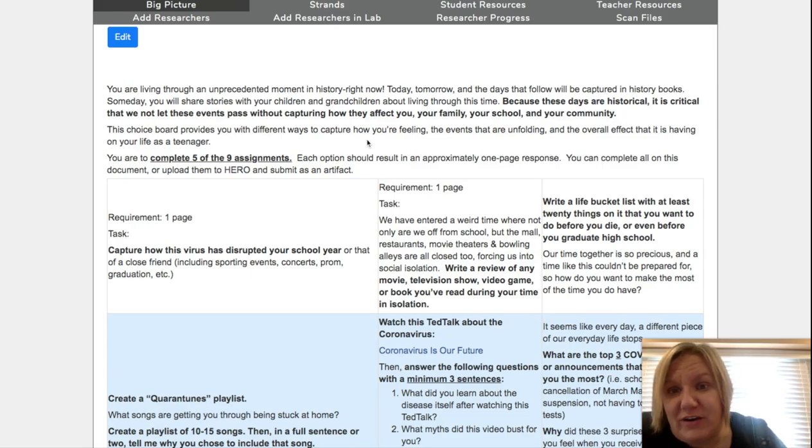This choice board provides you with different ways to capture how you're feeling, the events that are unfolding, and the overall effect that it's having on your life as a teenager. Again, you are to complete 5 of the 9 assignments. Each option should result in approximately 3/4 of a page to a 1-page response, and you can complete all in this document or upload them to Hero, submit as an artifact, convert it to a video, put it into a keynote, whatever creative outlet works best for you.